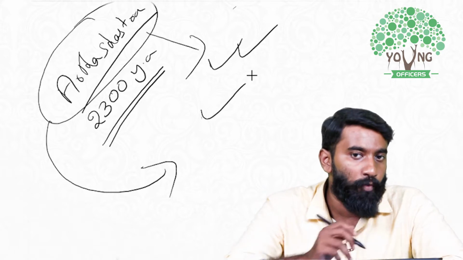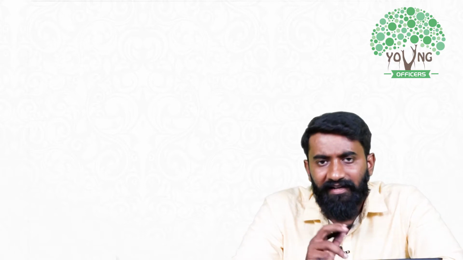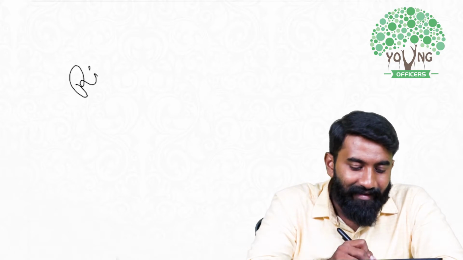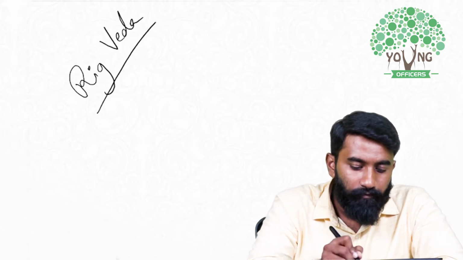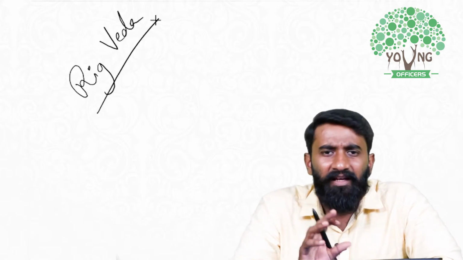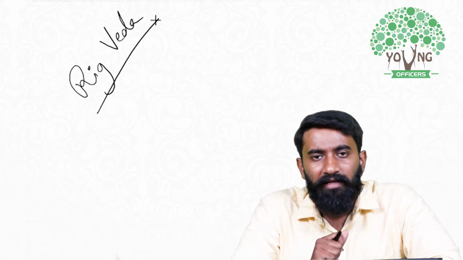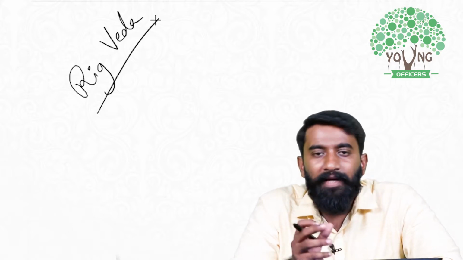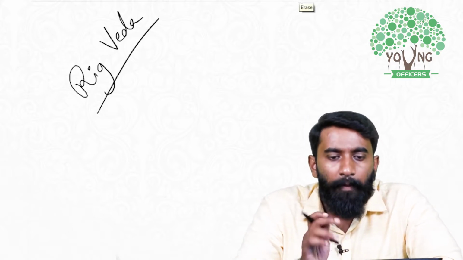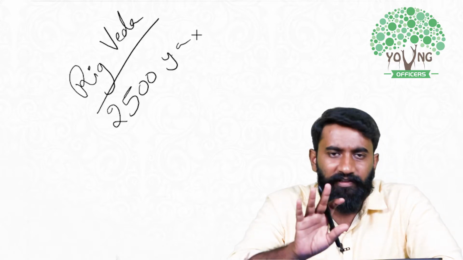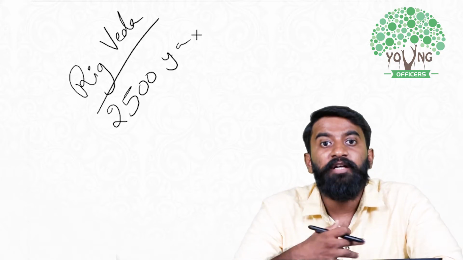So this is one more book. Apart from Arthashastra and apart from Mrichakatika, we can look at one more source, and that source will be Rig Veda. Now Rig Veda, when was it written? There is a lot of confusion with regards to that. Some people say it was written very old, several thousands and thousands of years old, but there are some people who say that it was written approximately 2500 years ago, approximately.